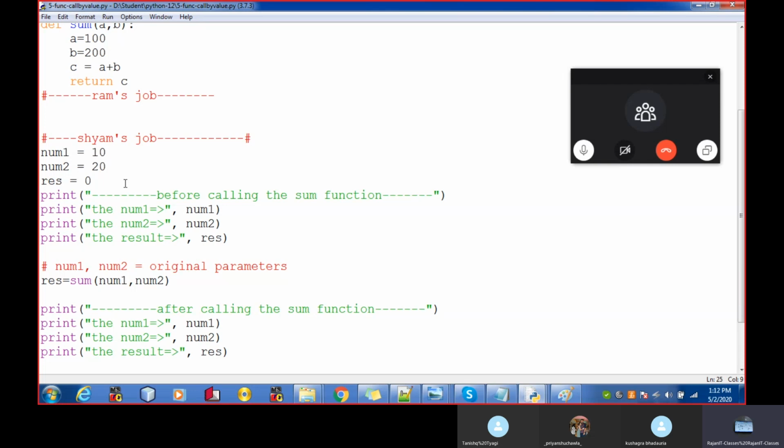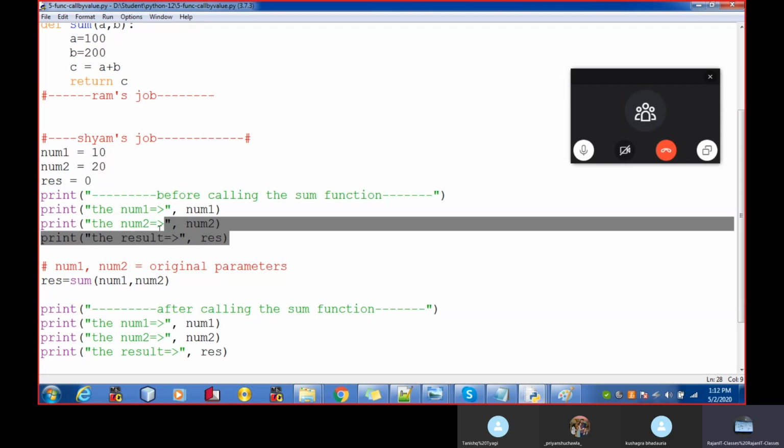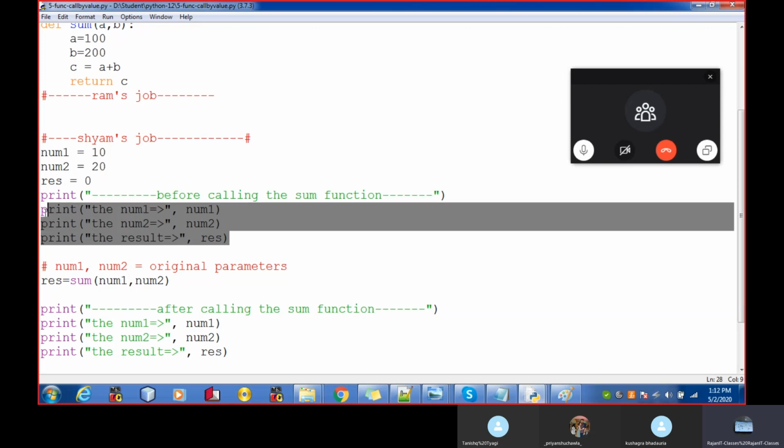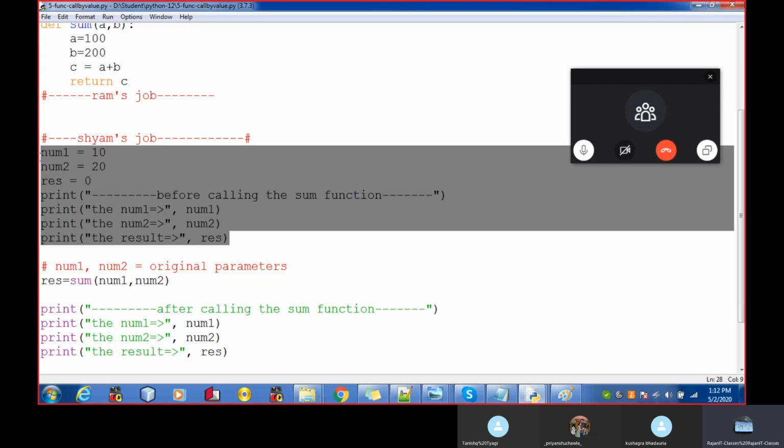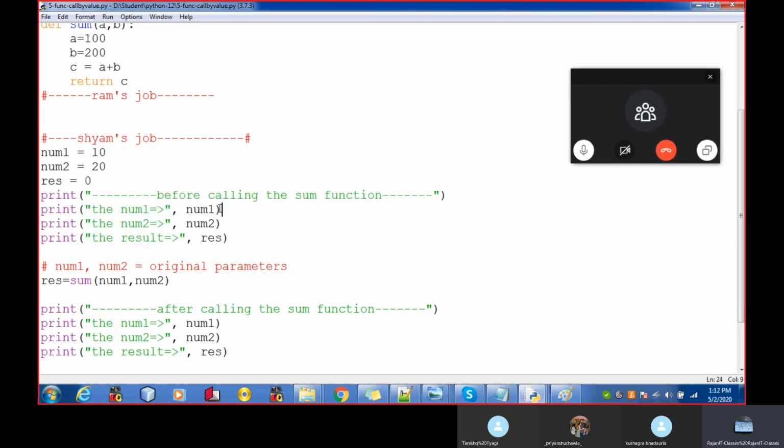Till now Sham has not taken the help of Ram. So what is in num1? It contains 10. What is in num2? It contains 20. What is the value of res? It is 0, because he has not taken any kind of help from Ram so far.